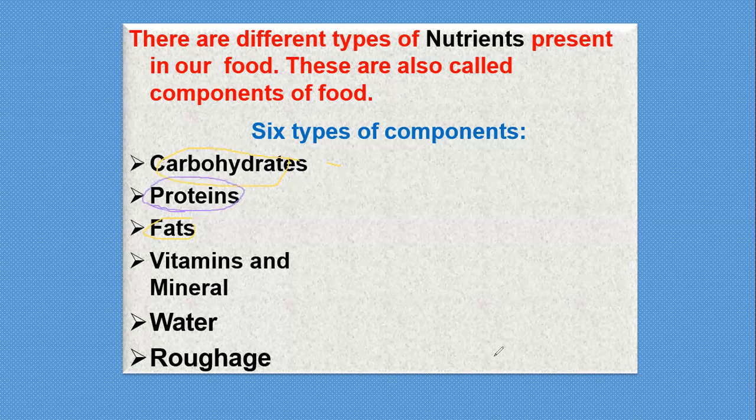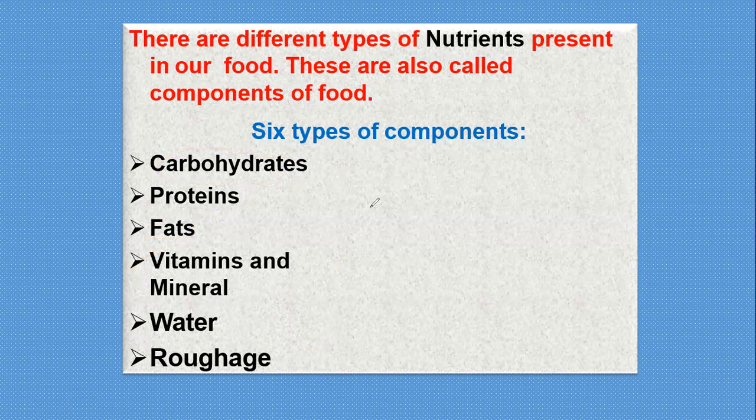As well as protective food materials are the vitamins, minerals, and roughage. Water also maintains our body balance. So these are the different types of components in our body.